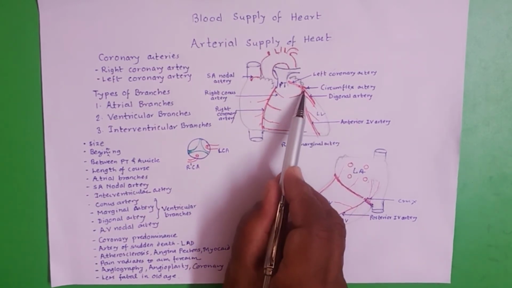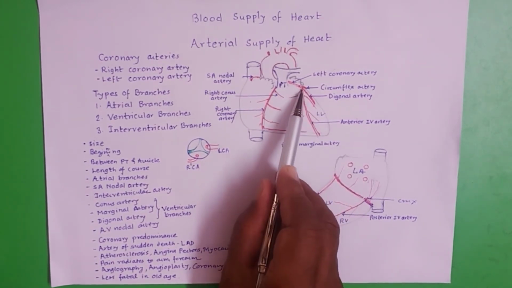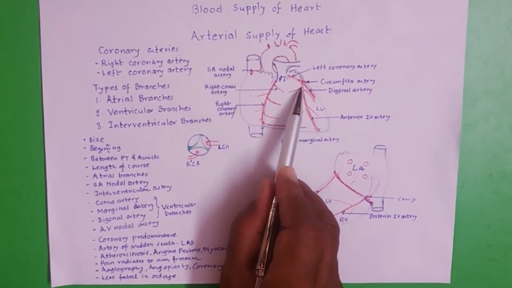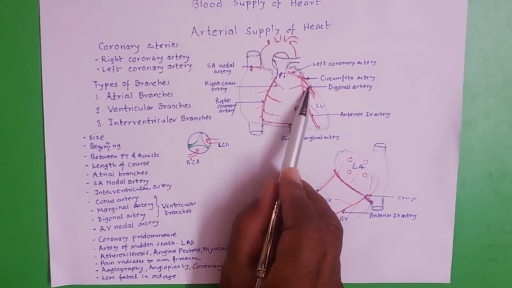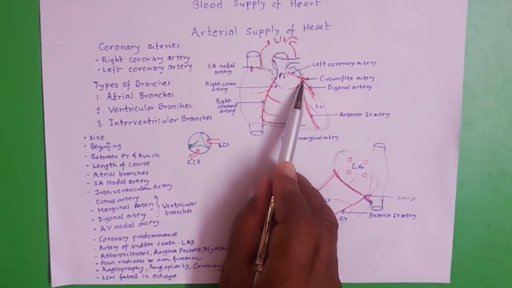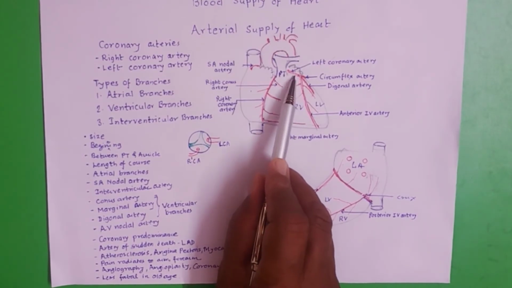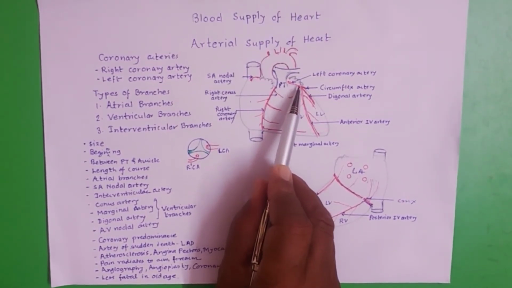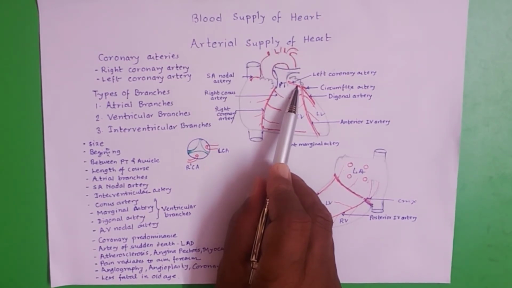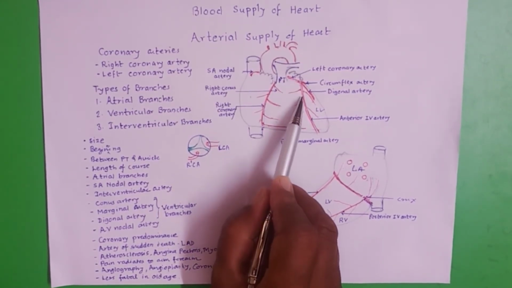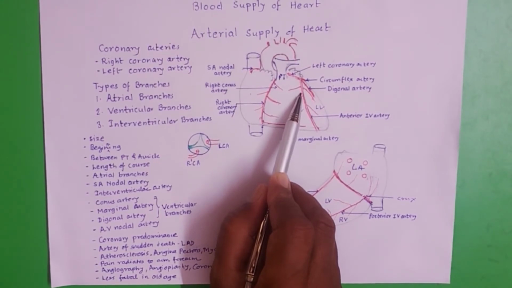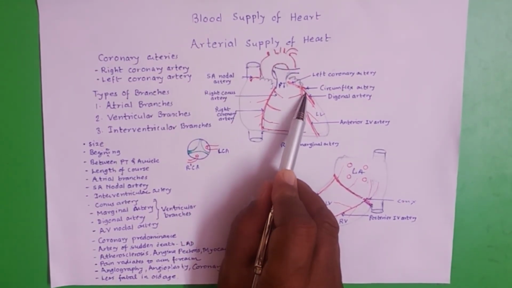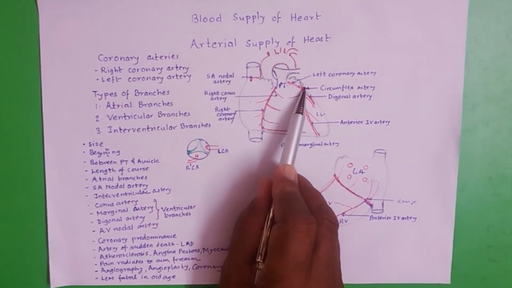There is only one diagonal artery. It is the ventricular branch of the anterior interventricular artery. Sometimes the diagonal artery arises from the left coronary artery. In that case, the left coronary divides into three branches: one, anterior interventricular artery; second, diagonal artery; and third, circumflex artery.